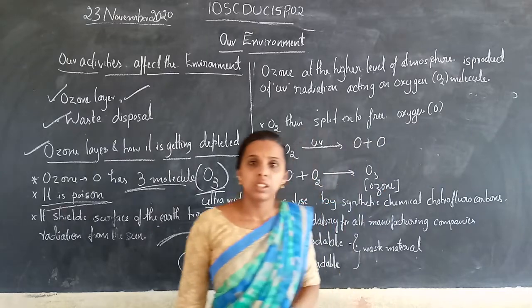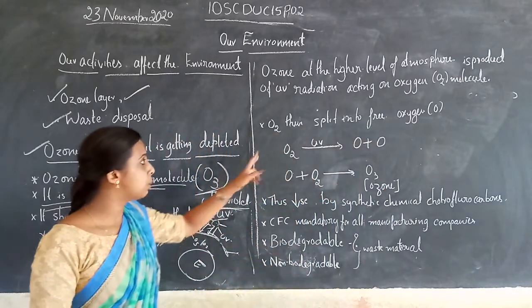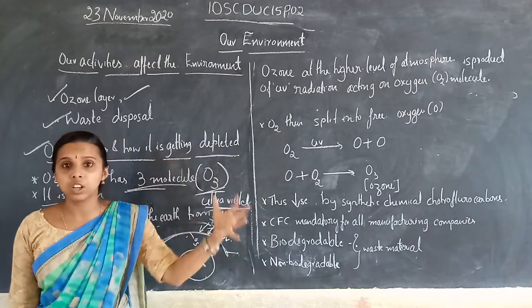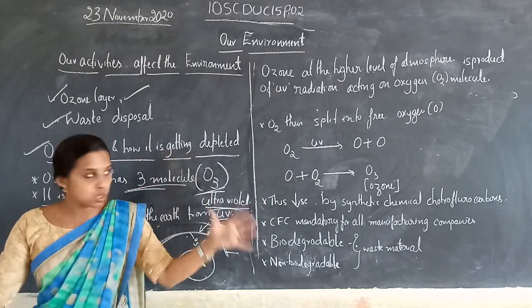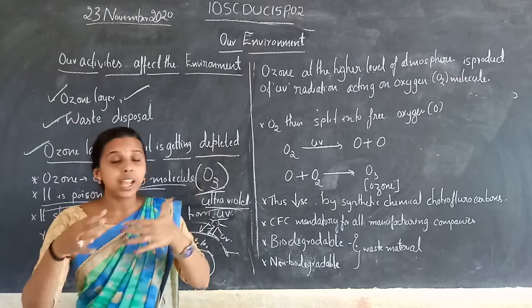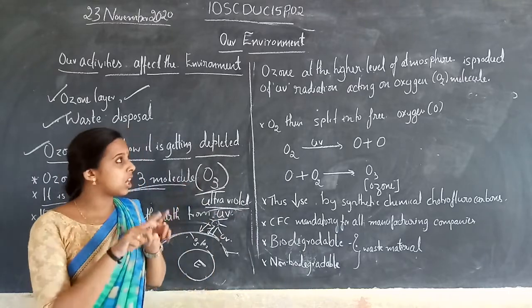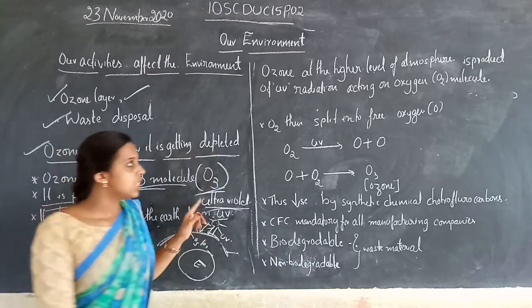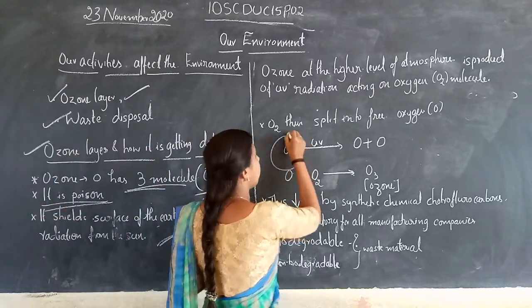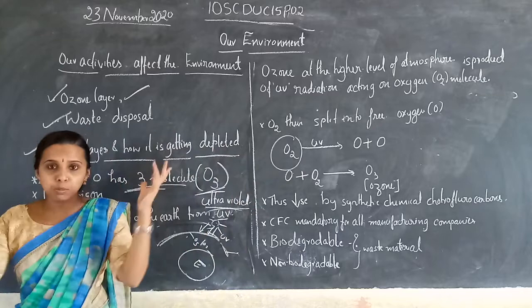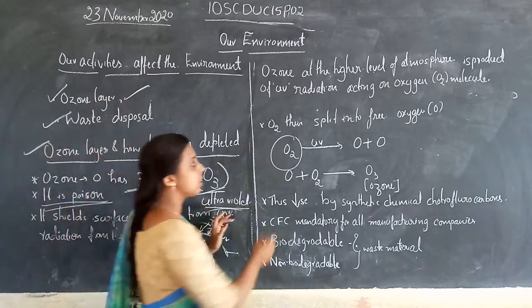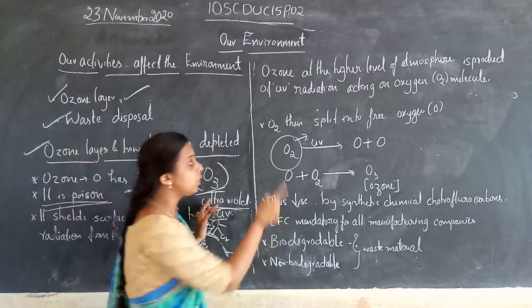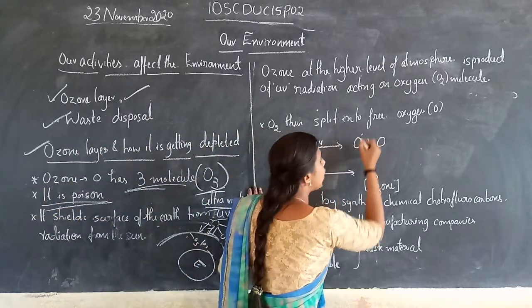The O2 molecules present in the higher atmosphere react with UV radiation and split into free oxygen atoms.